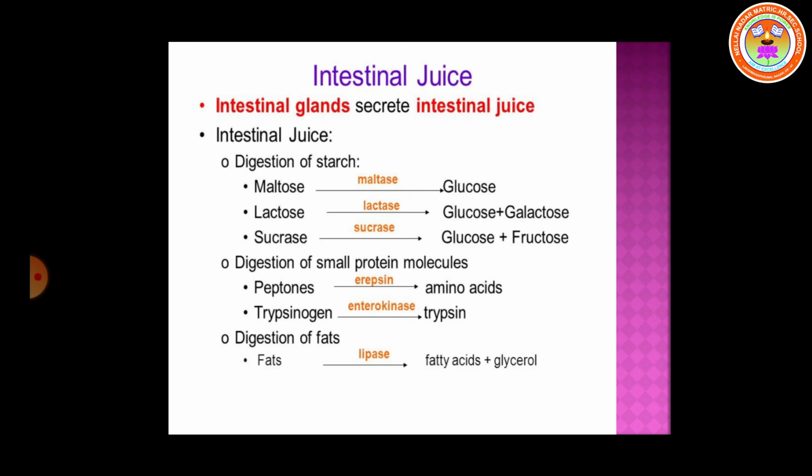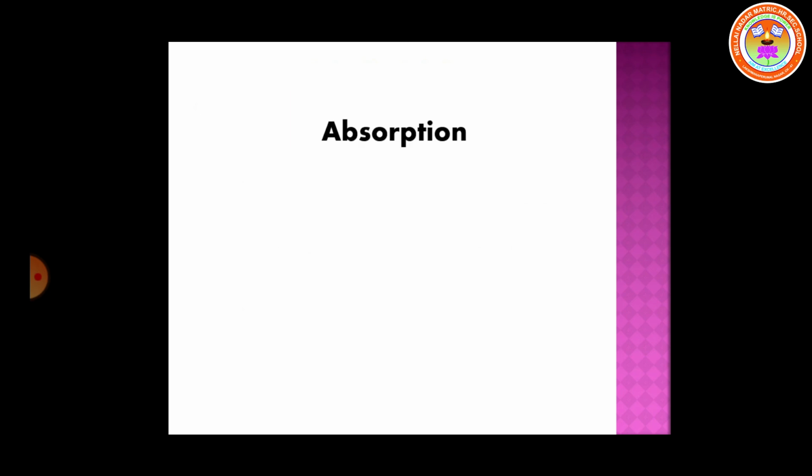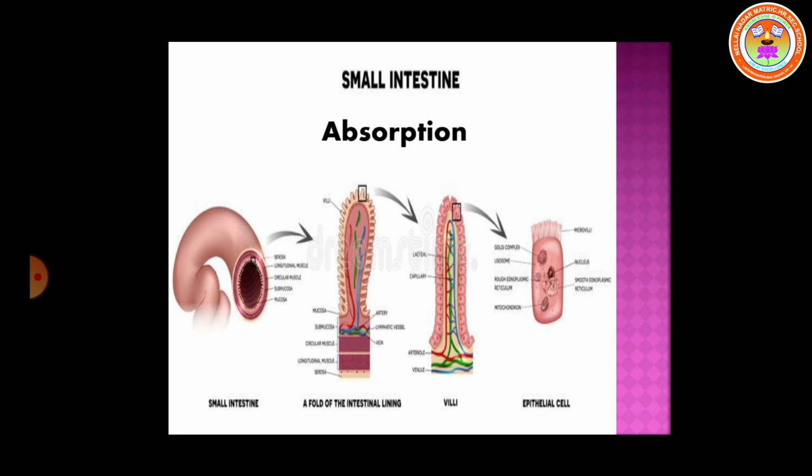Now the small intestine is doing another function called absorption. How does the small intestine absorb the food? Inside the small intestine, there are minute finger-like projections called villi. They are just 1 millimeter in length. They are used for absorption of food. They are approximately 4 million in number. Internally, each villus contains fine blood capillaries and lacteal tubes.